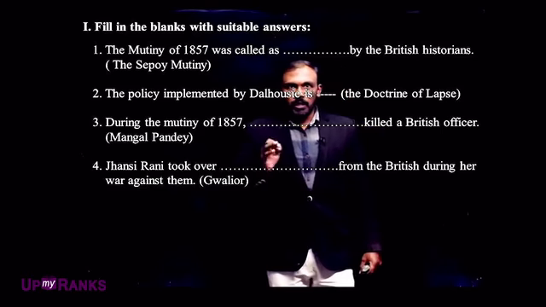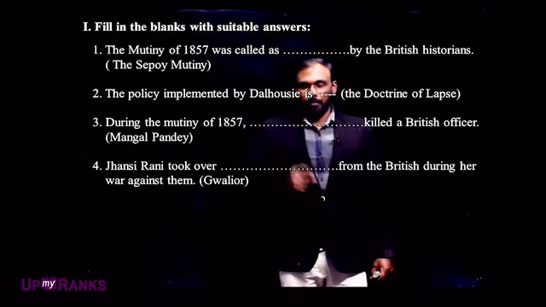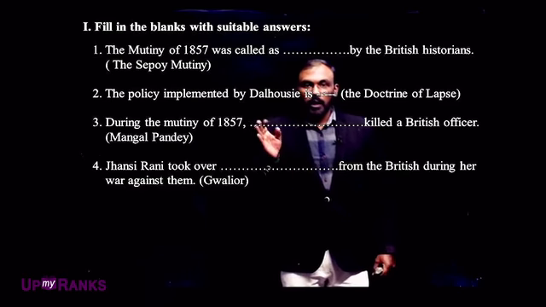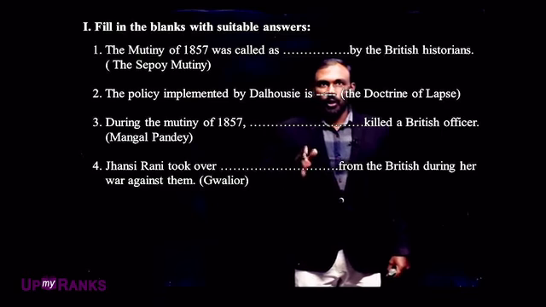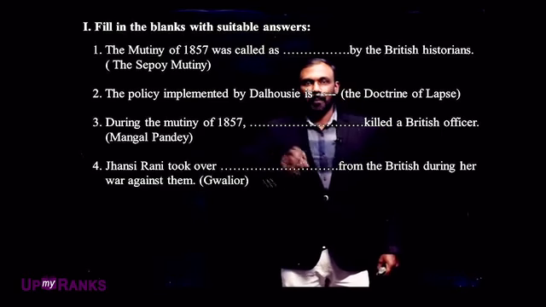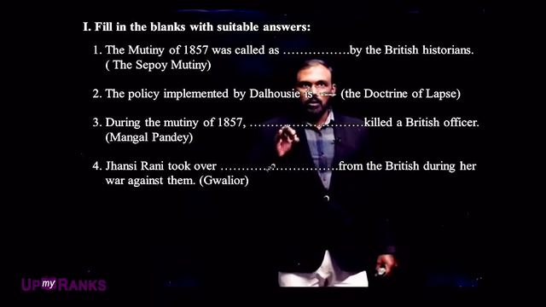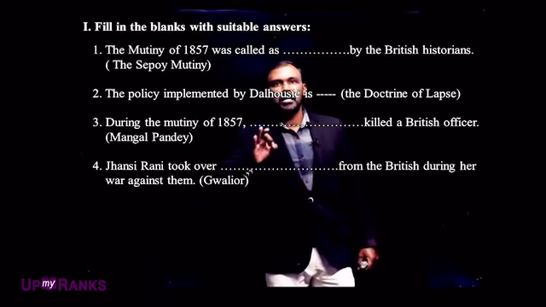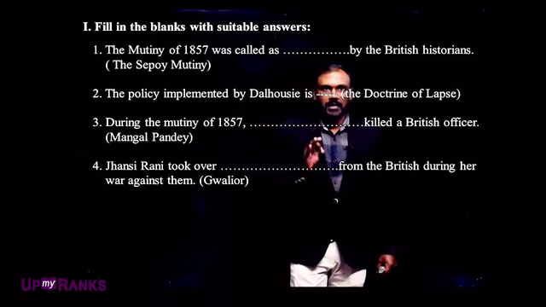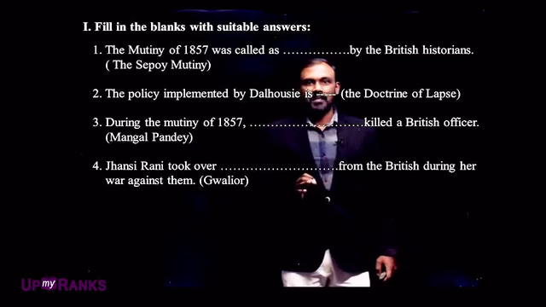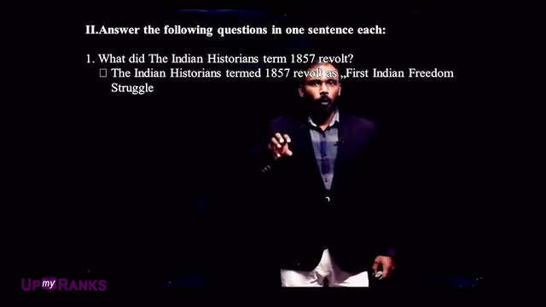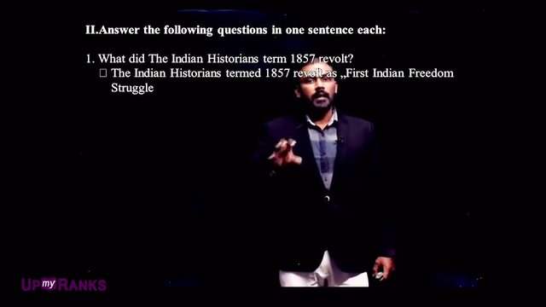Next question: Jhansi Rani Lakshmi Bai took over dash from the British during her war against them. Which place? Jhansi Rani Lakshmi Bai took over dash place from the British during her war against them. The name of the place is Gwalior. So these are all the very important fill-ups questions from this lesson.